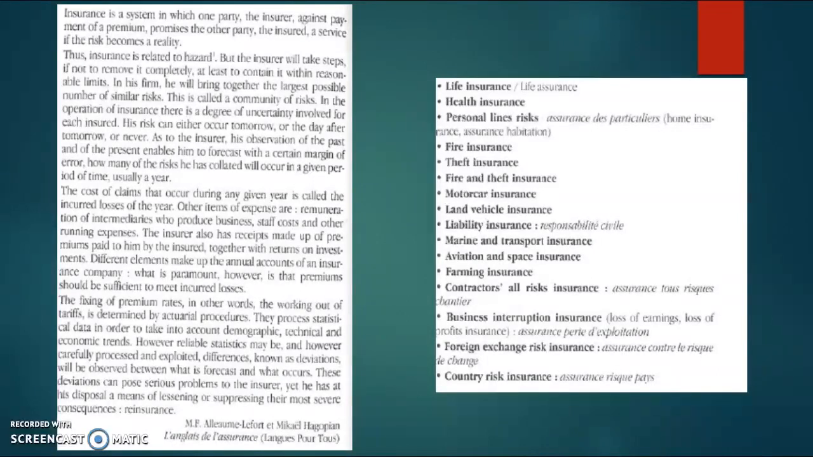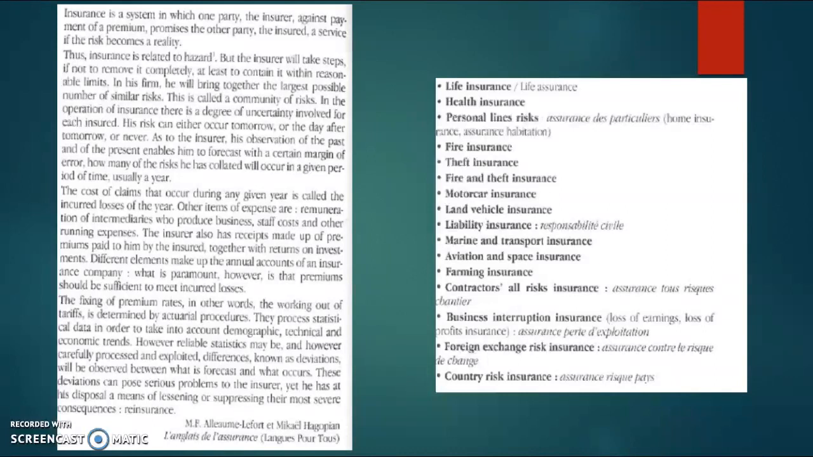As to the insurer, his observation of the past and of the present enables him to forecast with a certain margin of error how many of the risks he has collected will occur in a given period of time, usually a year. The cost of claims that occur during any given year is called the incurred losses of the year. Other items of expense are remunerations of intermediaries who produce business, staff costs, and other running expenses.